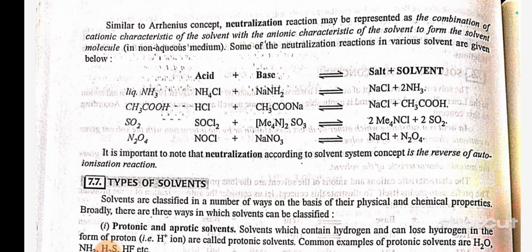Similar to the Arrhenius concept, a neutralization reaction may be represented as the combination of the cationic characteristic of the solvent with the anionic characteristic of the solvent to form the solvent molecule in non-aqueous medium. Some of the neutralization reactions in various solvents are given below. In liquid NH3, NH4Cl plus NaNH2 gives NaCl plus 2NH3. In SO2, SOCl2 plus (Me4N)2SO3 gives 2Me4NCl plus 2SO2. It is important to note that neutralization according to the solvent system concept is the reverse of the autoionization reaction.